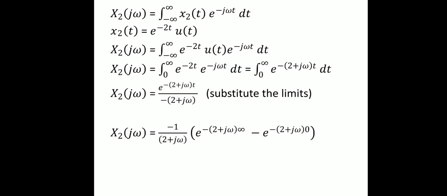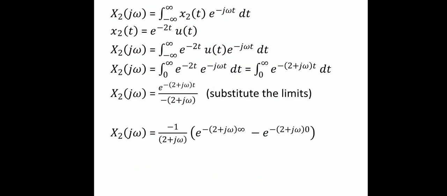Now after performing integration, it looks like e power minus 2 plus j omega into t divided by minus 2 plus j omega. We substitute the limits, where the upper limit is infinity and the lower limit is 0. Upper limit minus lower limit. By doing so, we get minus 1 divided by 2 plus j omega times e power minus 2 plus j omega times infinity minus e power 0.